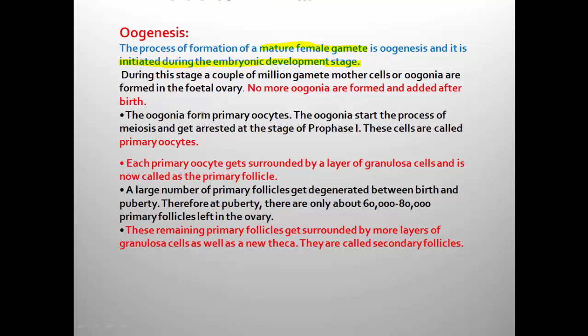For spermatogenesis it is referred to as spermatogonia, and here with respect to oogenesis, millions of gamete mother cells called oogonia are formed in the fetal ovary. That means in the ovary of the developing fetus, while it is still in the womb of the mother, millions of oogonial cells are formed.